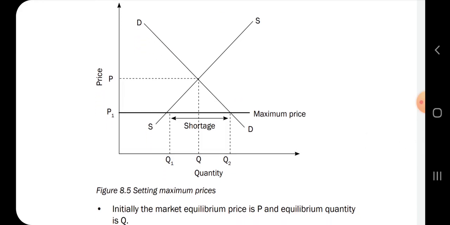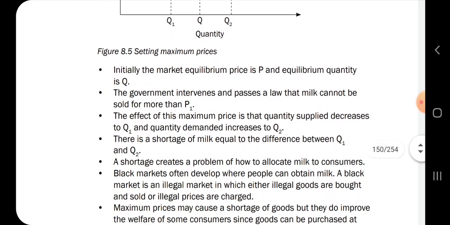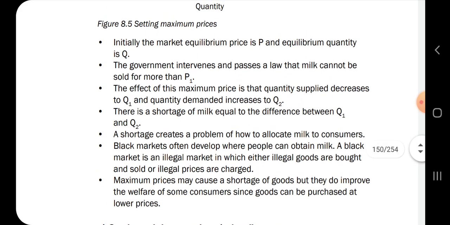So this is the maximum price. That one that we just looked at is the minimum wage. This is the maximum price graph, and here is what you have to read to be able to understand and explain this graph in an essay type question or in a short question.